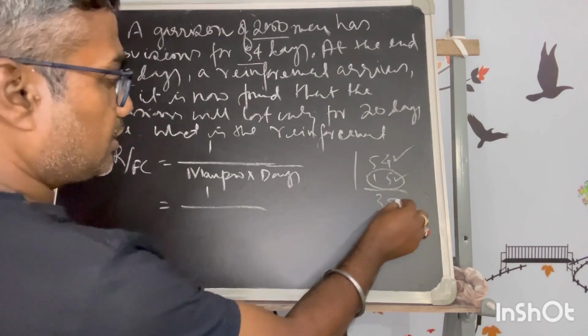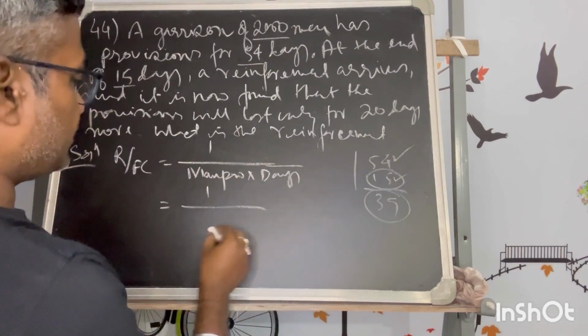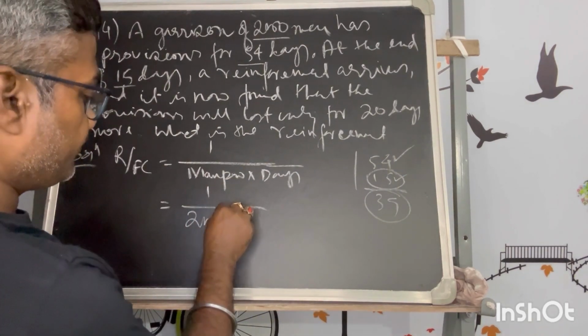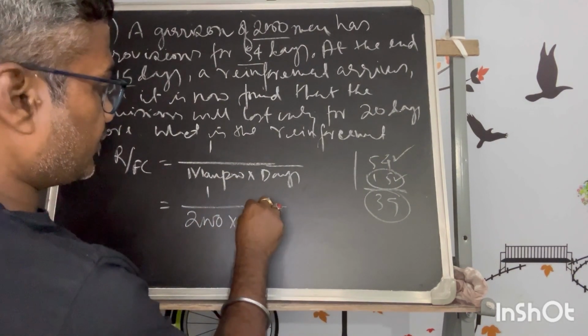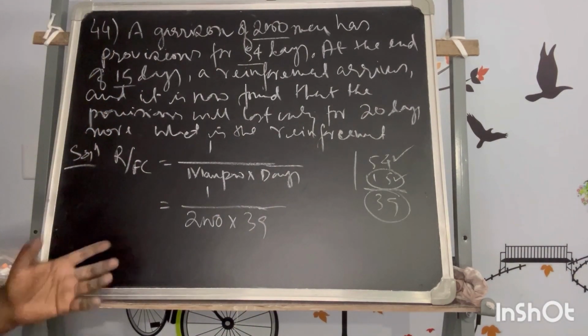So we'll consider 39 days for calculation instead of 54 days. The manpower is 2000, and they would still get food for 39 days. This is the rate of consumption of the complete food.